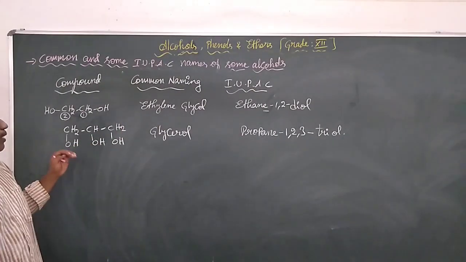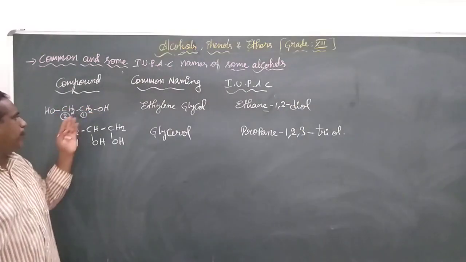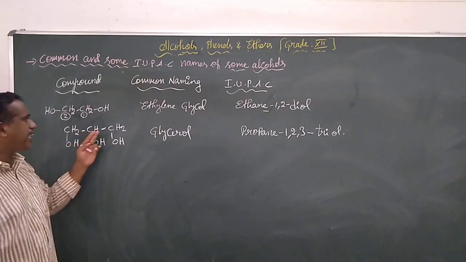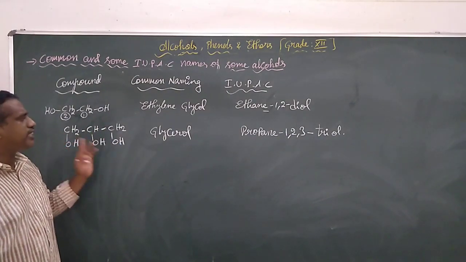Coming to the next example, we take the next higher member in this group, CH2, CH, CH2, with OH groups on each carbon atom.